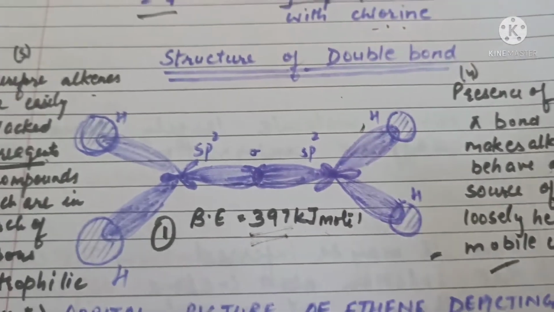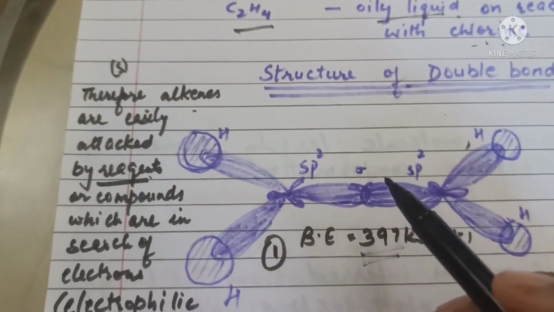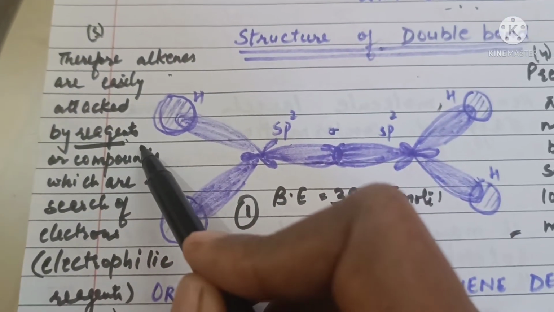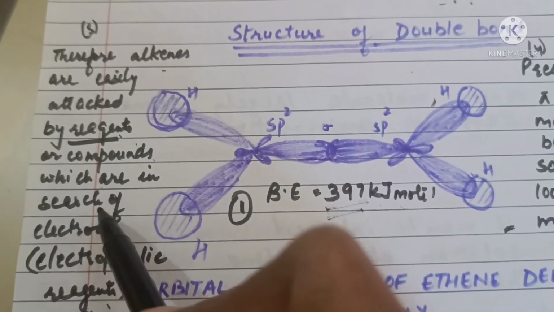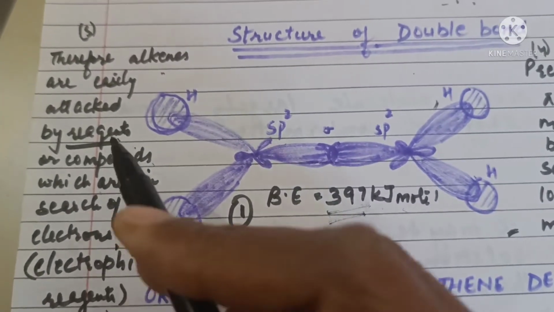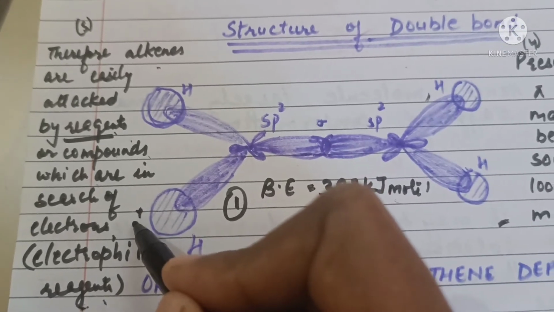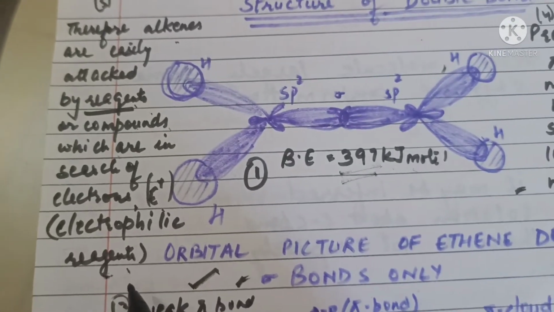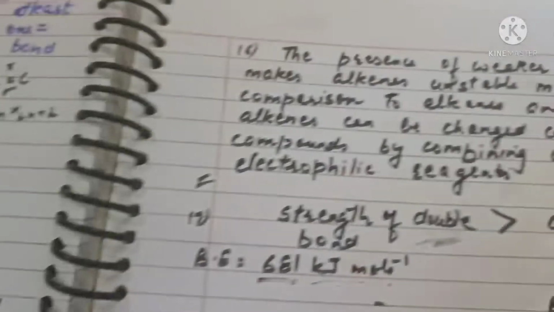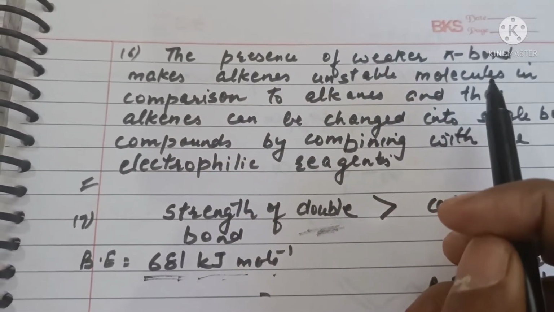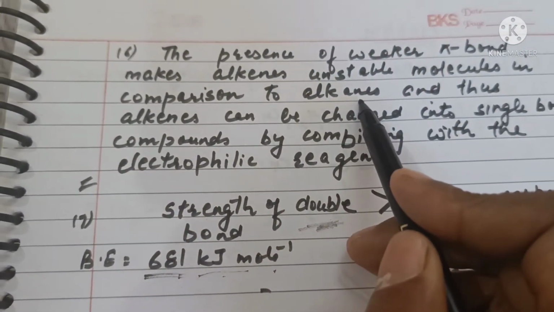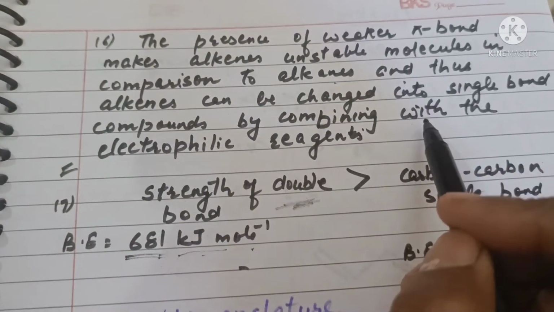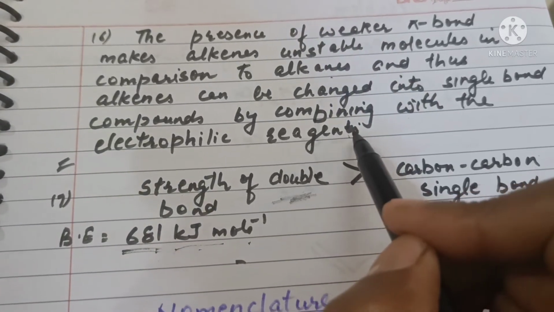loosely held mobile electrons. Because of presence of loosely held electrons, alkenes are easily attacked by reagents or compounds which are in search of electrons. Such positively charged substances are known as electrophiles or electrophilic reagents. The presence of weaker pi bond makes alkenes unstable molecules in comparison to alkanes, and thus alkenes can be changed into single bond compounds by combining with electrophilic reagents.